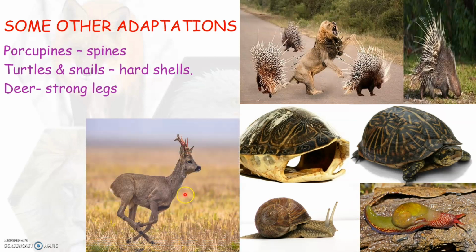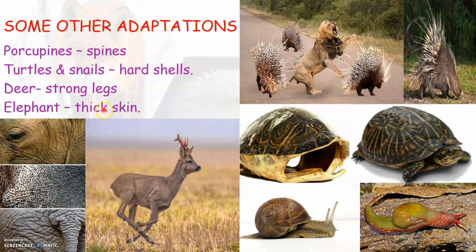Likewise, have you ever seen a deer running fast when an enemy comes to attack them? Yes, this is because deer have strong legs. So the strong legs in deer will help them to protect themselves from their enemies. Have you ever got a chance to touch an elephant? What have you observed? Have you noticed that an elephant has got a very hard skin? Yes, elephants generally have a thick skin. So the thick skin in elephants will help them to protect from heat.